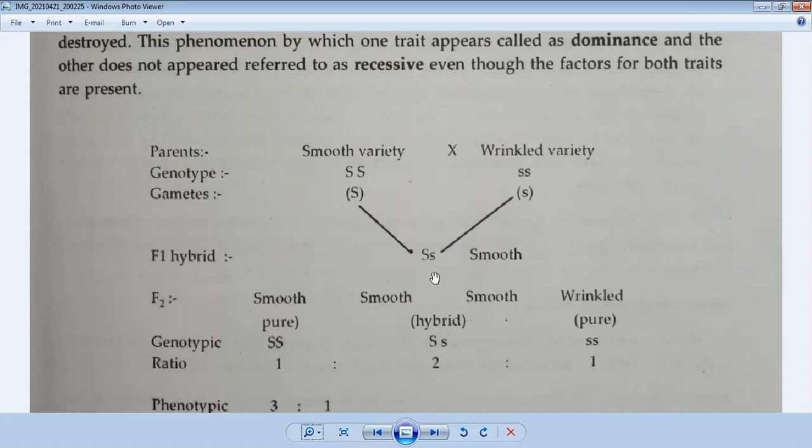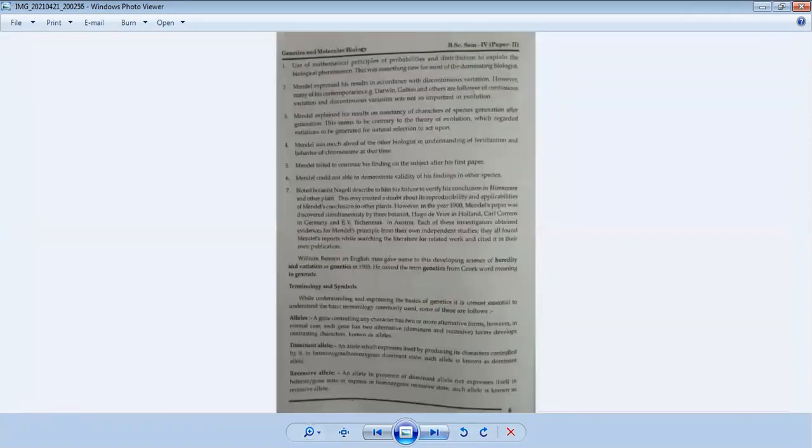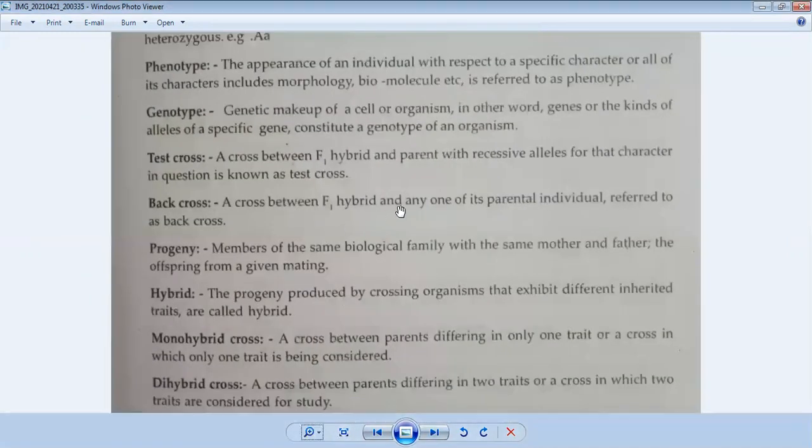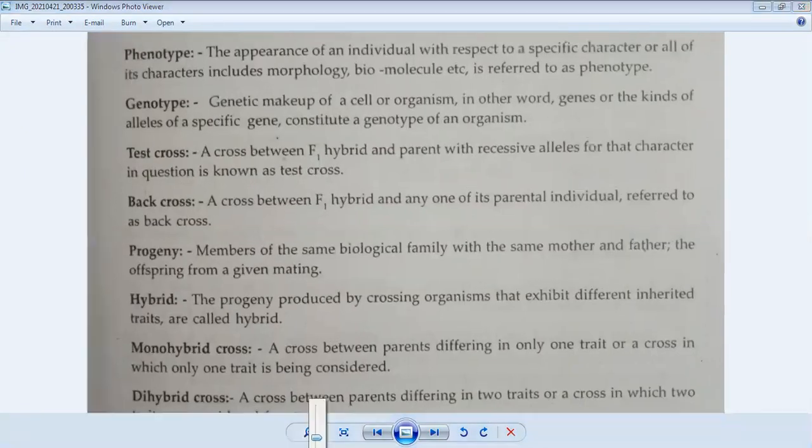Now what is this test cross? The cross between the F1 hybrid and a recessive parent. Recessive means small s, small s. So capital S, small s is crossed with small s, small s. This is the basic condition behind the test cross. The test cross is the cross between the F1 hybrid and the recessive alleles for the character in question. We call it a test cross.